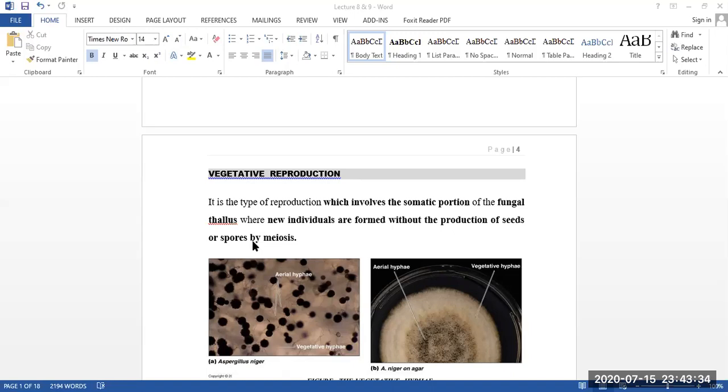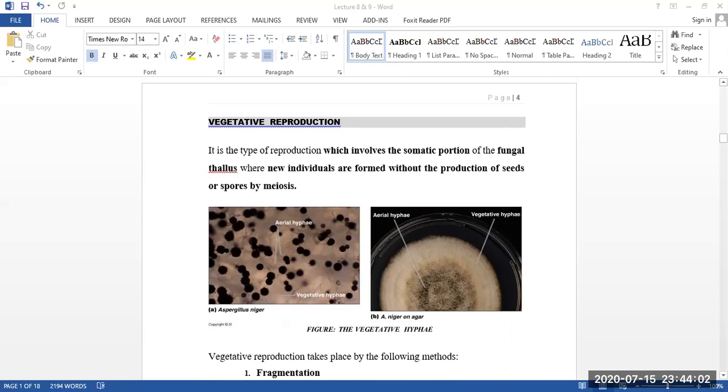That means in this reproduction, mainly your whole body will be used. Your whole body will be divided into different portions, and by that division, new individual cells, or daughter cells, will be formed. But there will be no production of any seeds or spores. It is called vegetative reproduction. Okay.